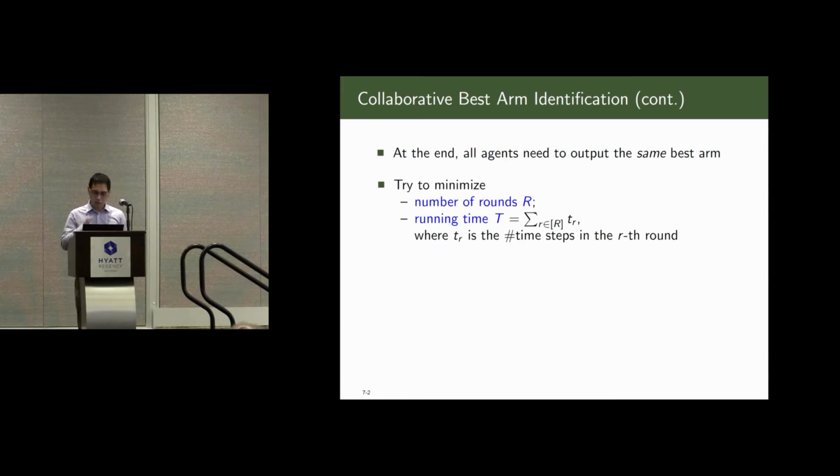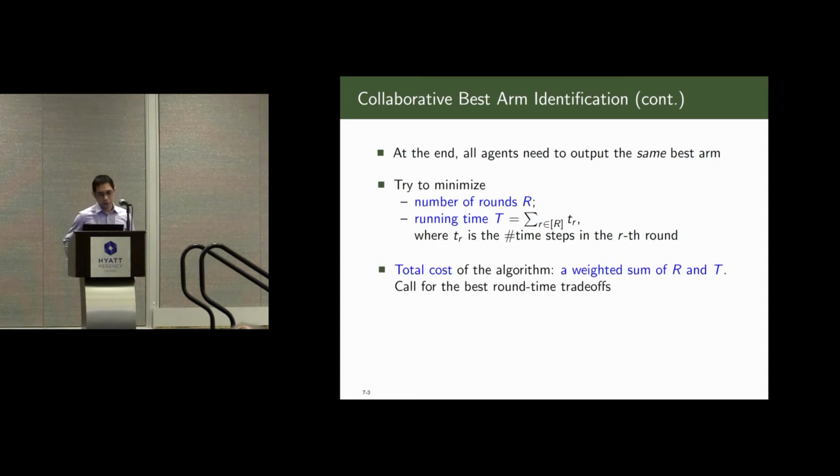The goal is to minimize two things. We want to minimize the number of rounds R, and the running time, which is defined to be just the sum of the time steps of all the rounds. The total cost of the algorithm can be seen as a weighted sum of these two values. The coefficients are unknown and depend on the applications. This is why we are interested in the trade-offs between R and T, where R is the number of rounds and T is the running time.